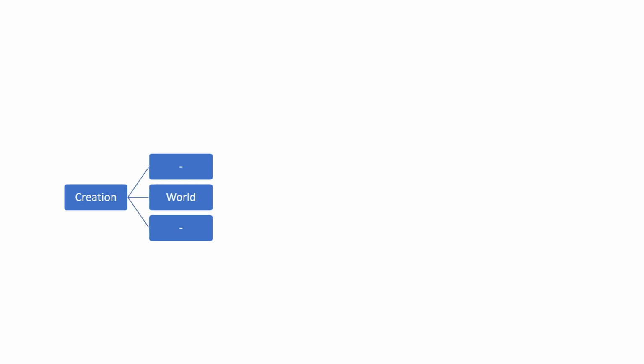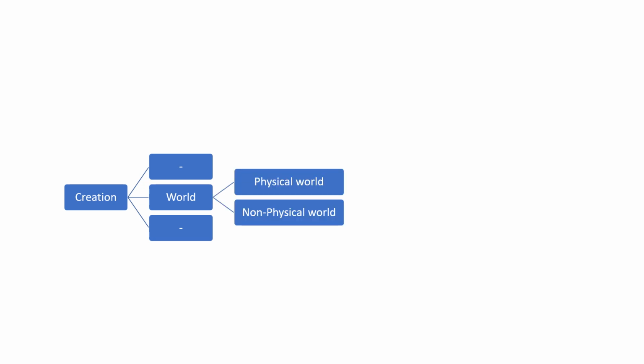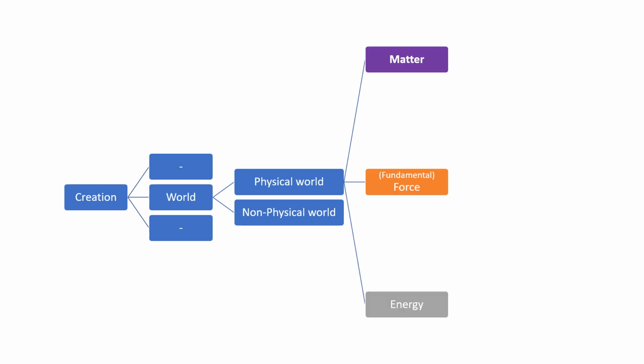So the world can be broadly classified into the physical world and the metaphysical world, right? In the metaphysical world, we talk about very abstract concepts like thoughts, the mind, consciousness, and other spiritual words or jargon. Let's not go in that direction. Let's talk about the physical world, where we really touch, feel, and see. This physical world is made up of matter and energy. We know that very clearly, right?